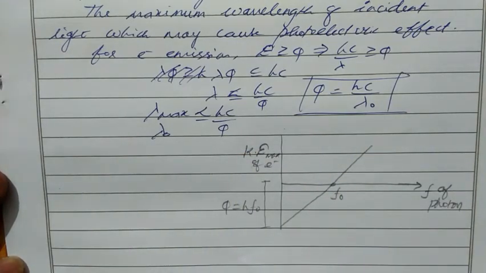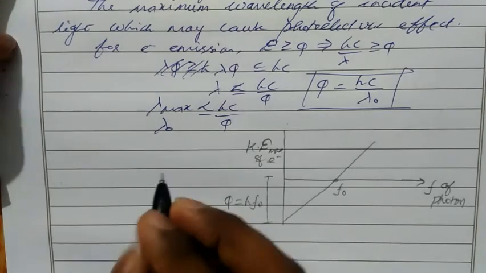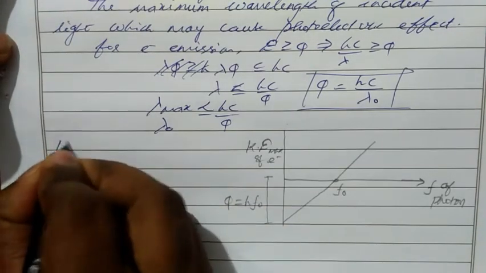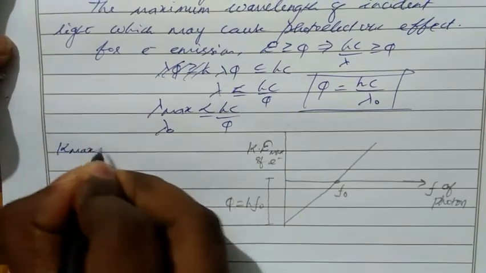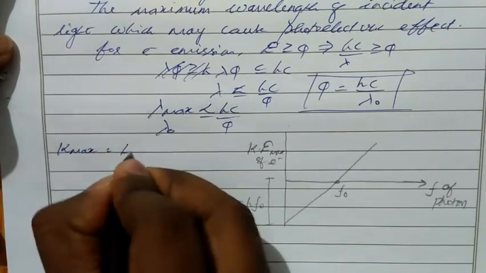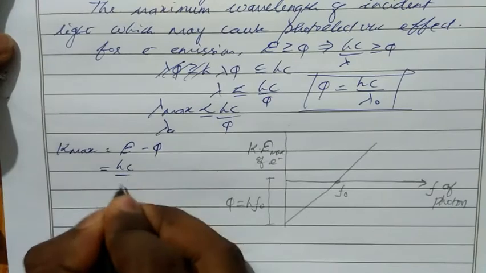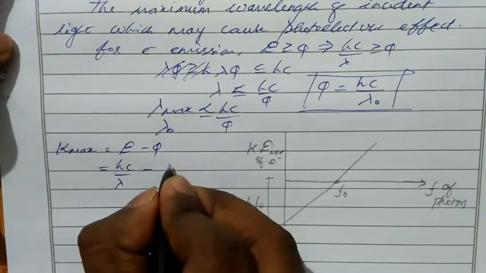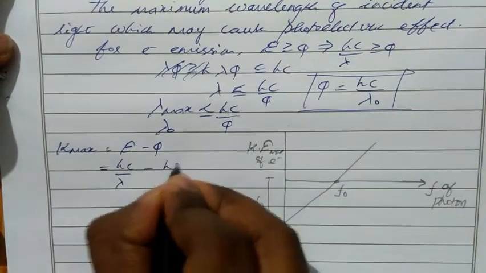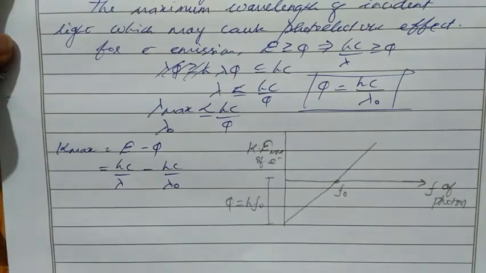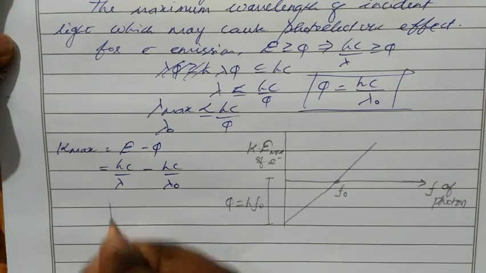Clear? So for threshold wavelength, we can write the equation as Ke max equal to E minus phi, E is hc by lambda, minus phi meaning hc by lambda naught. Okay, if we draw a graph for kinetic energy and intensity, then it will be somewhat like this.